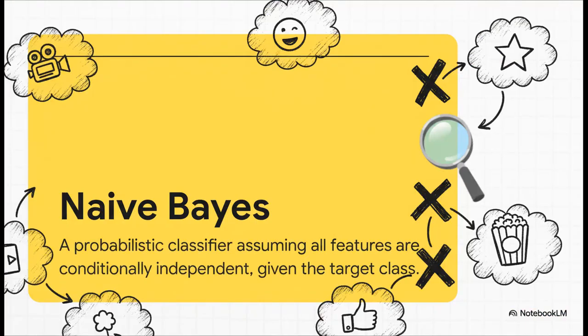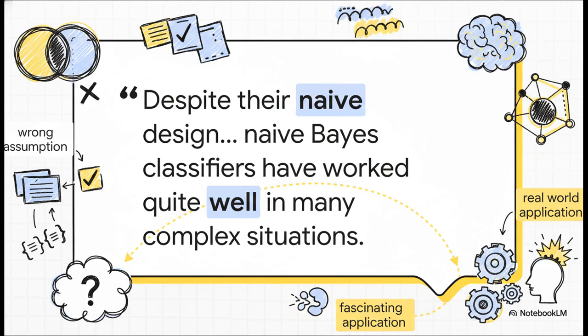Okay, the key to understanding this whole thing is right there in the name, naive, and it's called that because it makes this massive and, let's be honest, completely wrong assumption. It assumes that every single word in a sentence has absolutely nothing to do with any other word. It pretends that in the phrase "great movie," the word great has no connection to the word movie. Now, we know that's just not how language works, right? But making this naive leap makes the math behind it so much simpler. And here's the really wild part. Just like this quote says, even though that core assumption is fundamentally wrong, these classifiers work shockingly well out in the real world. And that paradox, that's what makes them so cool. So let's see how that's even possible.